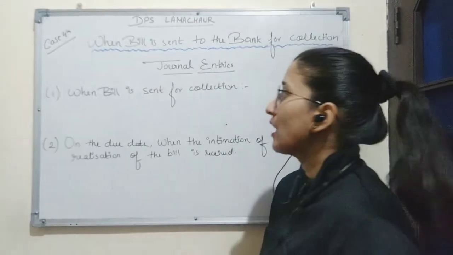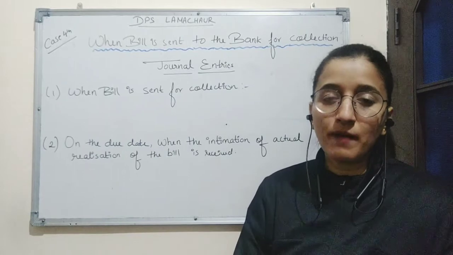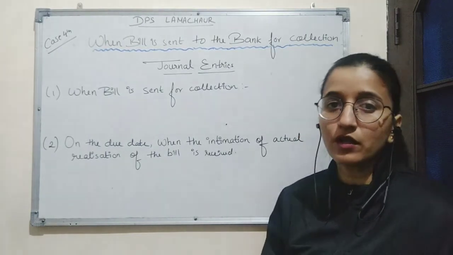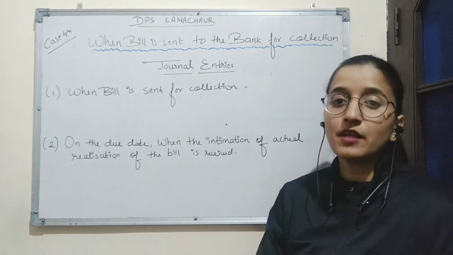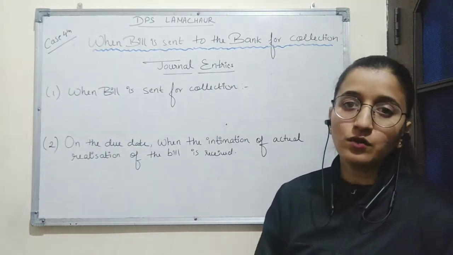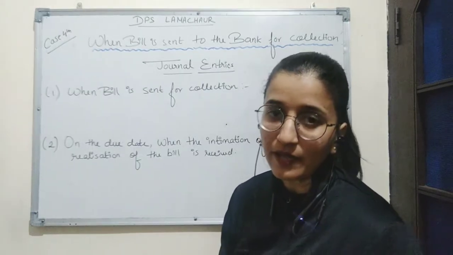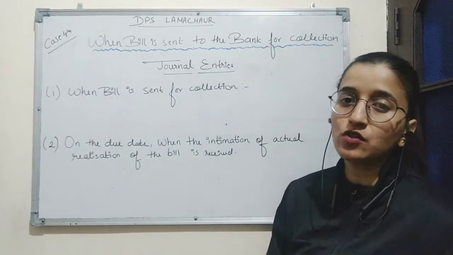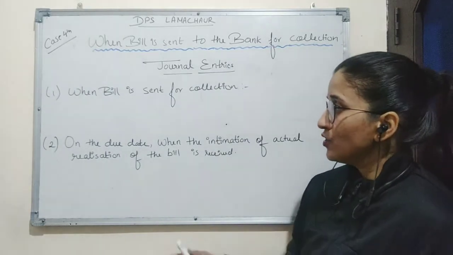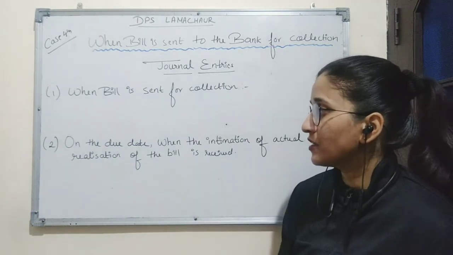Now we will study the accounting treatment under this case. When the bill is sent to the bank for collection, the sender of the bill opens a new account in its books named Bill Sent for Collection account. This account is a personal account, which means it is debited when the bills are sent for collection to the bank and is credited when the actual amount of the bill is realized by the bank. For this, the following entries will be passed for the transactions.